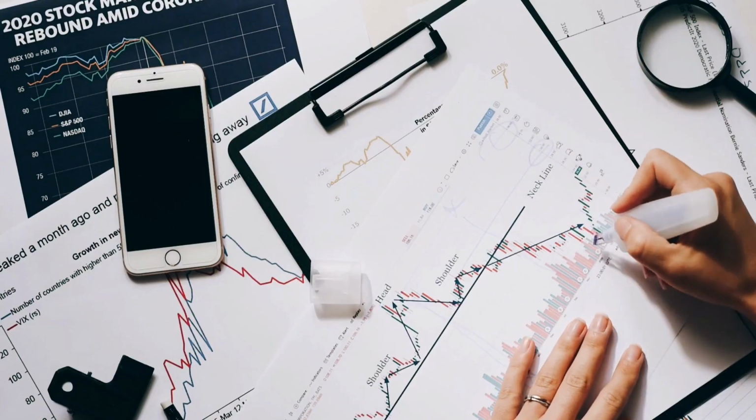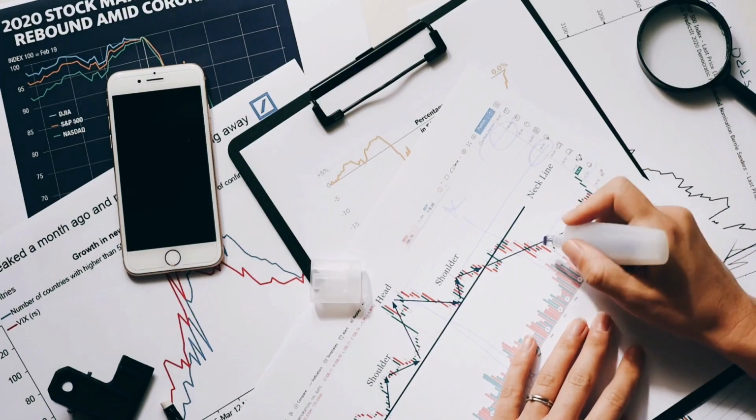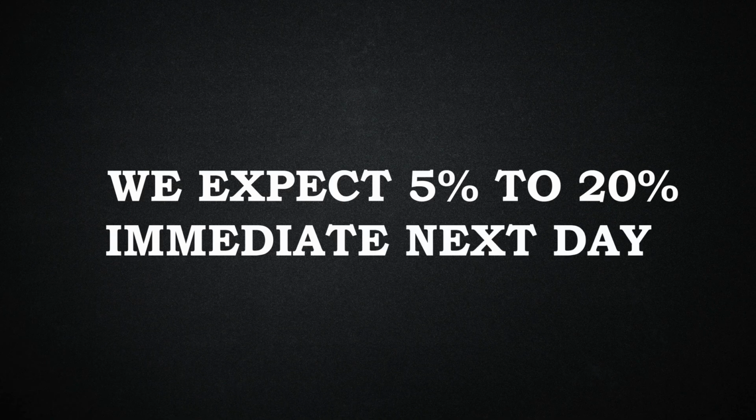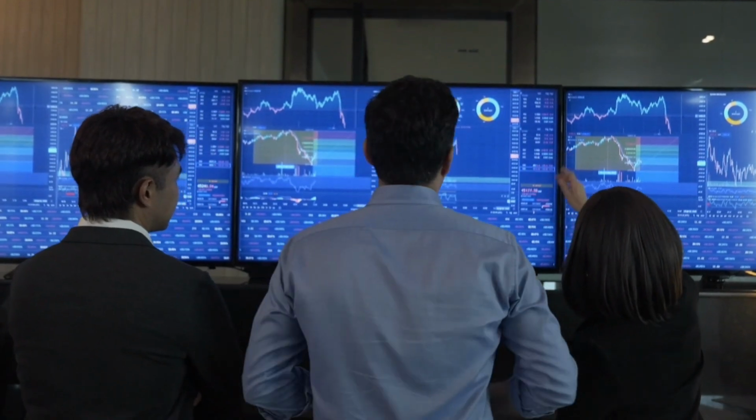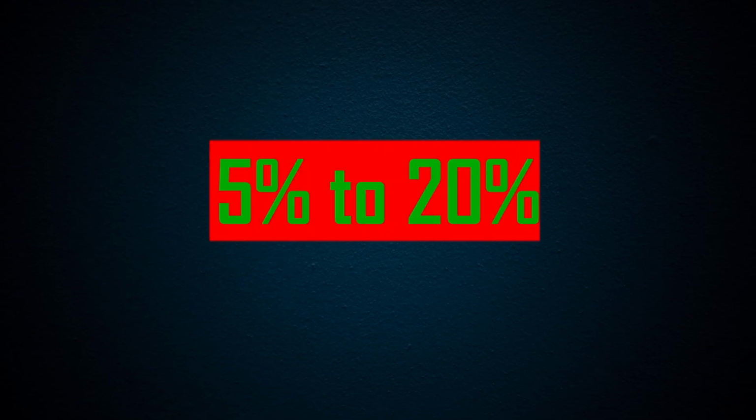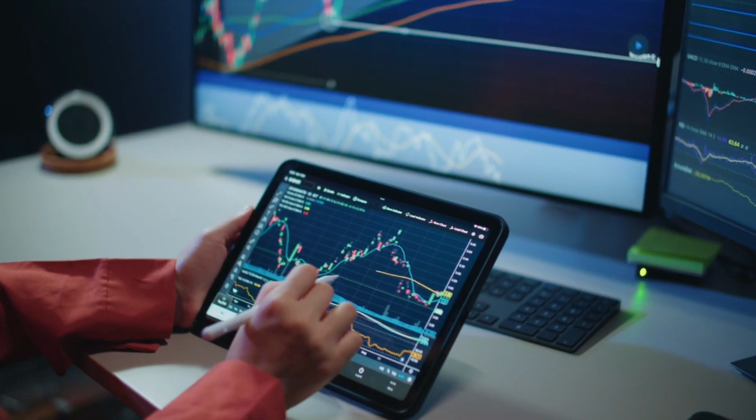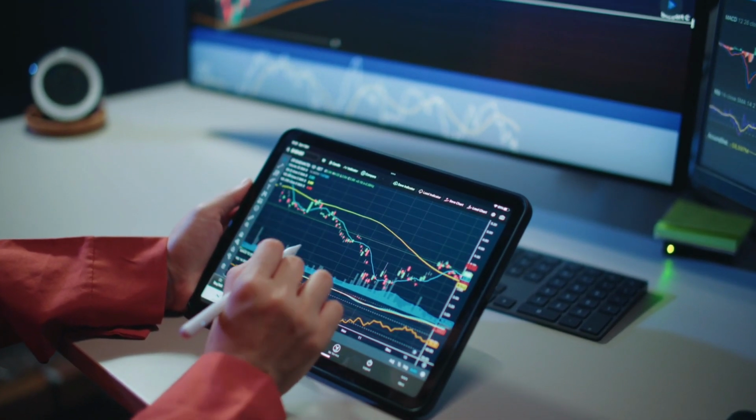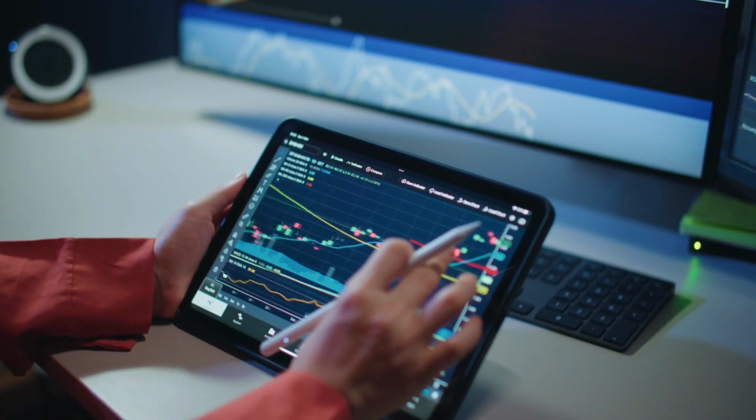Today's session, let's discuss the M1 strategy. The specialty of the M1 strategy is we expect 5% to up to 20% the immediate next day. We are not even carrying 2 days. The immediate next day, we want a 5% to 20% rally. So that's the reason M1 is one of the most powerful strategies in my best strategies category.